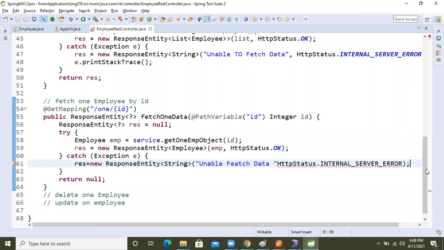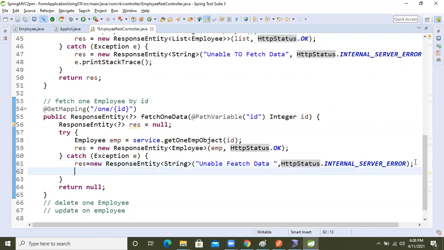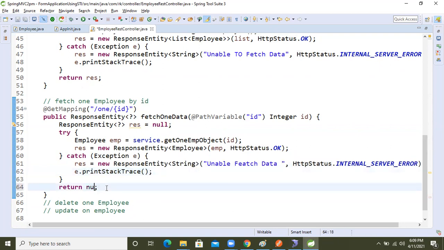So now here again, yeah, fine. Here e dot print stack trace, right? E dot print stack trace. Okay, so now just return res, just return this one.